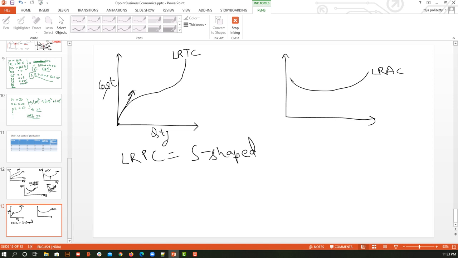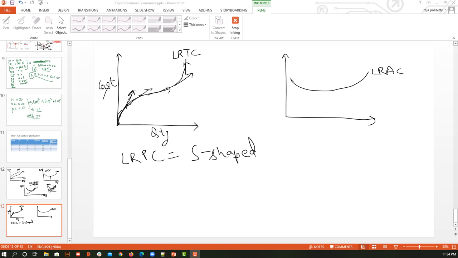So see, this is cost, right? If I draw a tangent at any point of time, so this is a tangent, and all these are nothing but the rate of increase of cost. So you can see initially my rate of increase of cost is more, after that it becomes stabilized, and after some time again it is increasing at a very high rate. Okay, so what is the interpretation behind this? That we are going to understand.